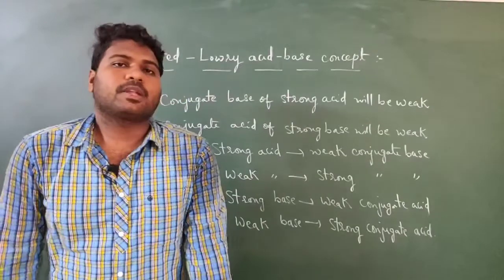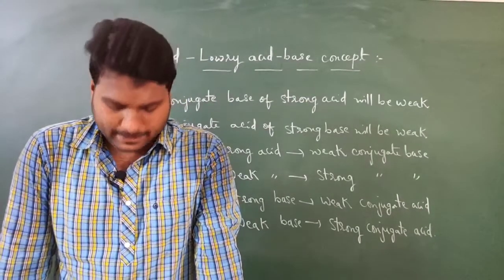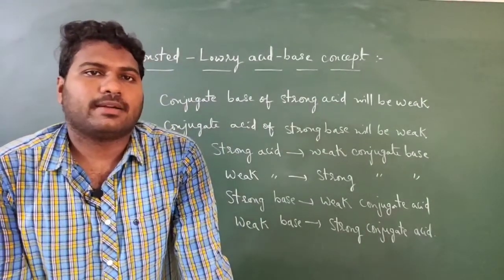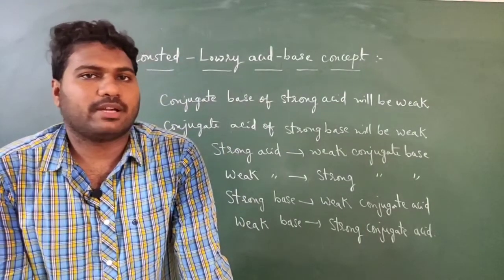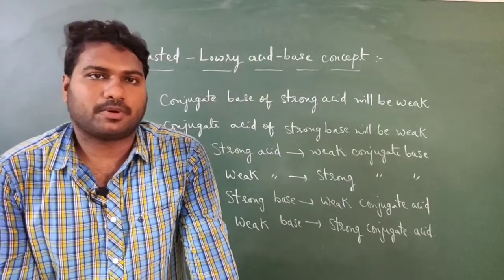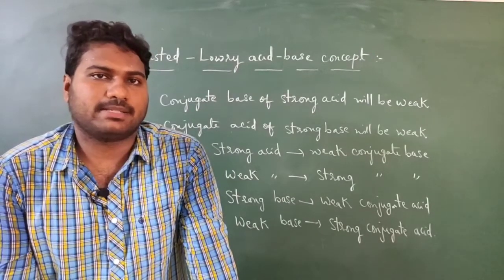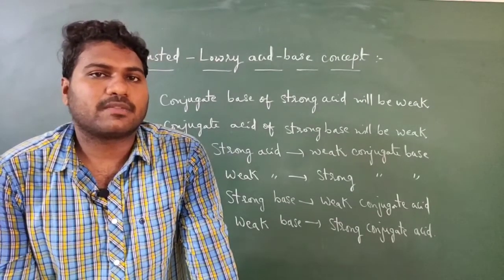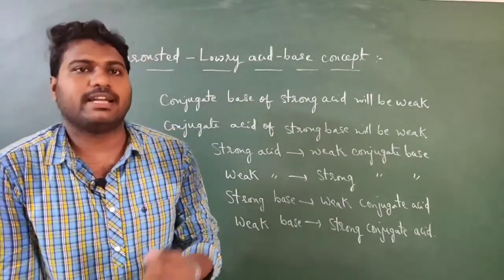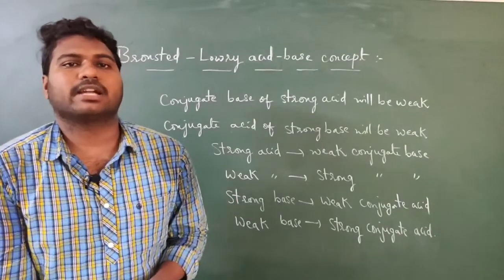Now here the major advantage of this Bronsted-Lowry theory is, rather than solvent like water, we can use any other solvent which have tendency to donate proton or lose the proton. That can predict the properties of acid and base, or else that can predict the nature of the substances, whether it is acid or base. This is the major advantage with the Bronsted-Lowry theory.